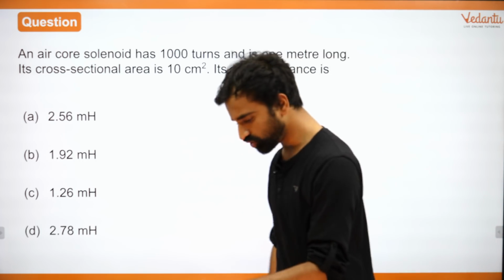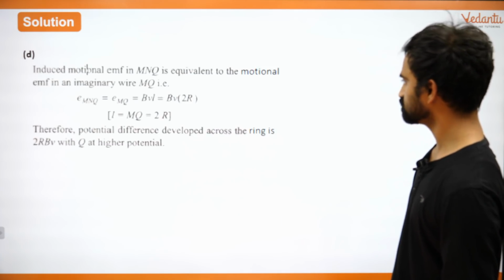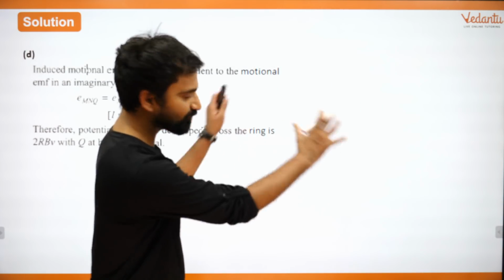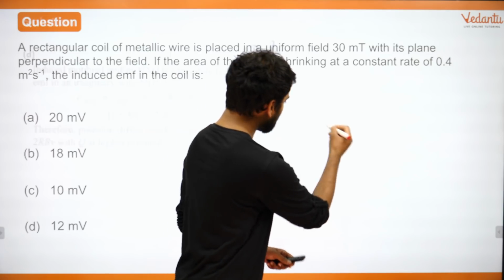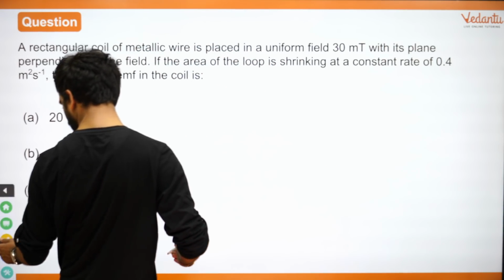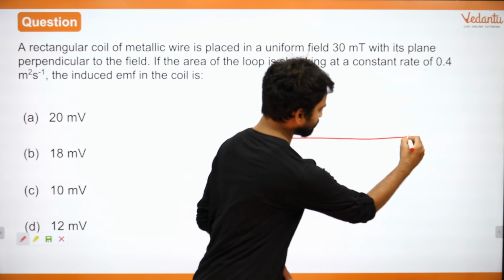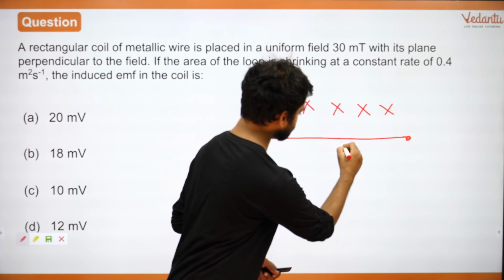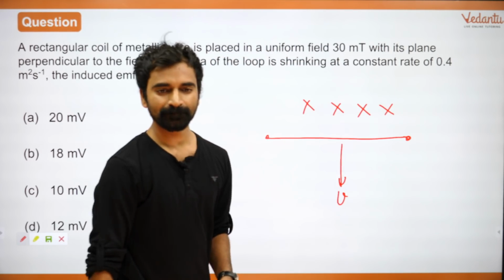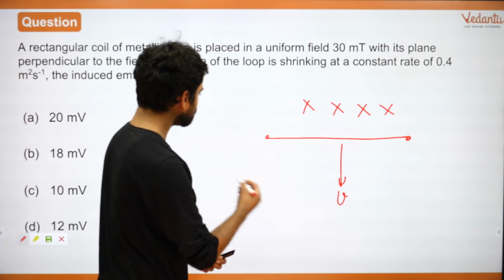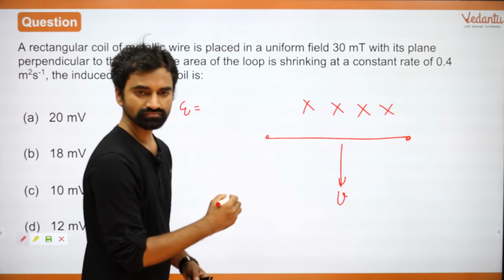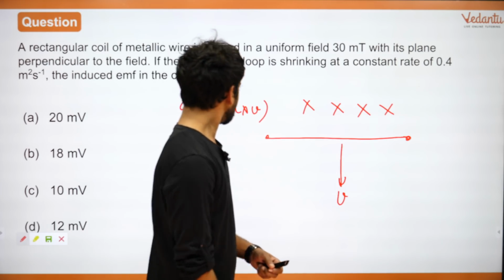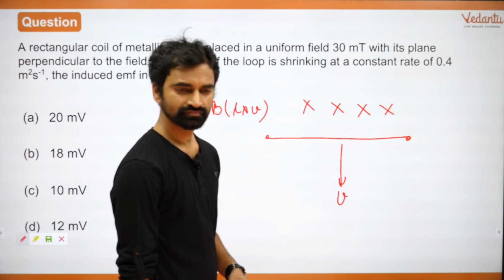Which point is at higher potential? Okay, let me go back to that one. See, in general, let's take a situation. There is a lot of empty space here, so focus over here. If I have this line, and the magnetic field is, let's say, inside, and this is moving in this direction, with velocity this, how do you find out EMF in general? What is the general way to find EMF? B into L cross V, right? Everyone? Okay? Yes, yes.